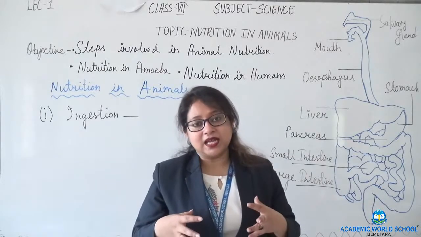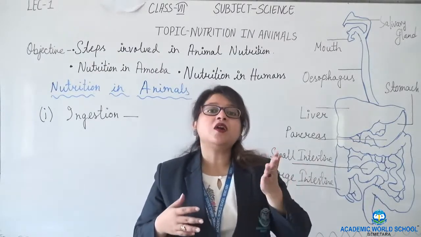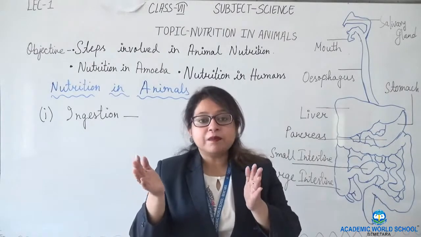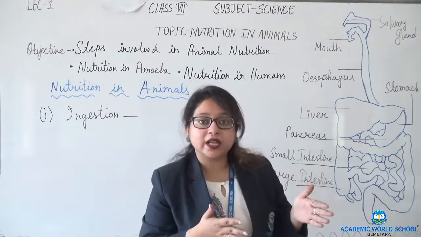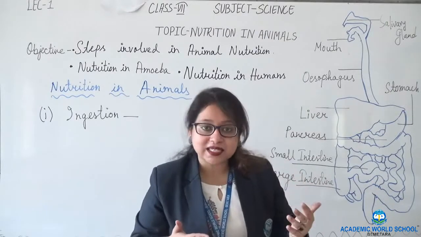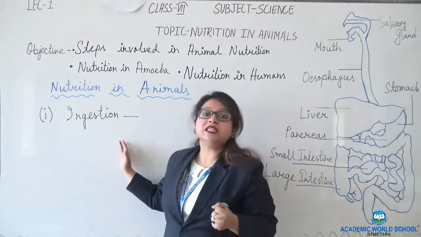Now in this alimentary canal, many organs and parts are present, which we will learn accordingly in different steps. So the first step is ingestion.